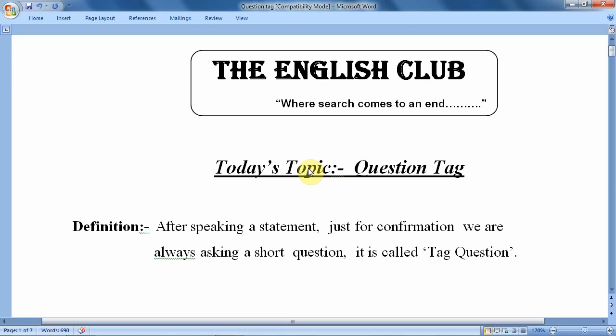Today's topic is question tag. So what is question tag? Definition: after speaking a statement, just for confirmation, we are always asking a short question. It is called a tag question. It is also used to emphasize the statement.